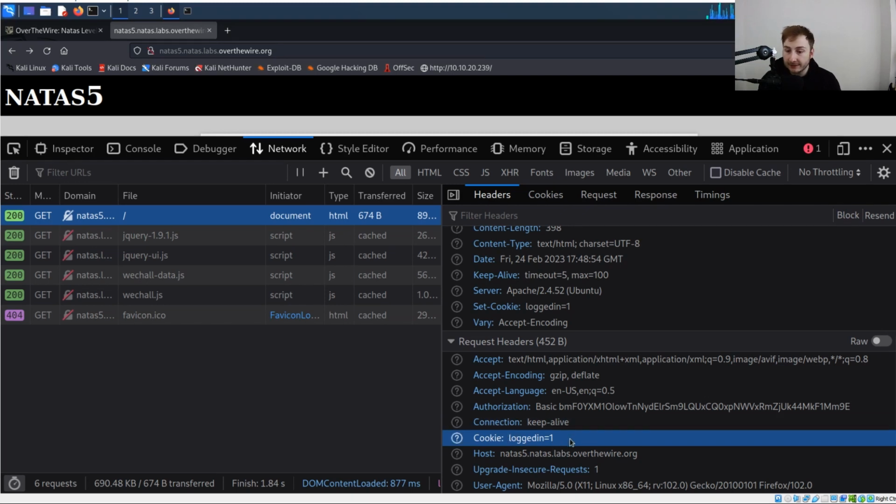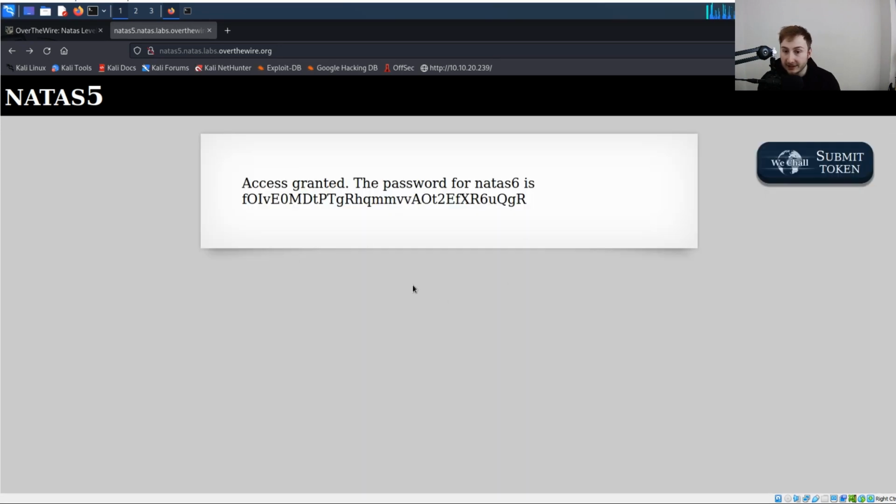It is listening for logged in equals 1. And if it finds that, well, the logic of this PHP page, assumingly, is going to give us the password here, which you can see. So once again, that is the solution. Quite simple, but we got to work with cookies, which are very exciting and fun to work with and manipulate.